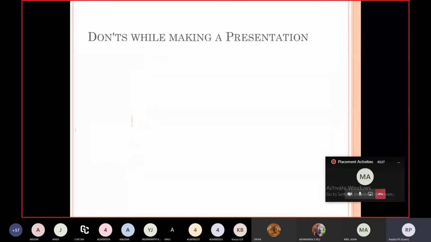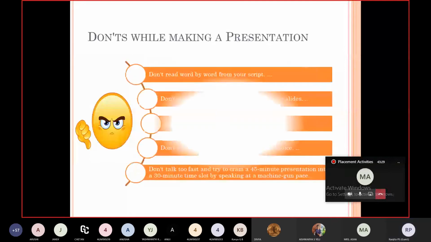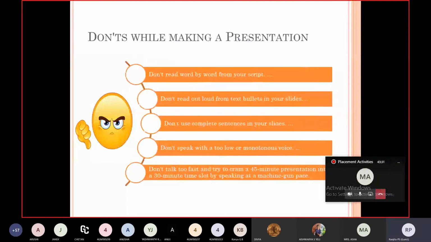Don'ts while making a presentation. Don't read word by word from your script. Don't read out loud from text bullets in your slide. Don't use complete sentences in your slide. Don't speak with a too low or monotonous voice. Don't talk too fast and try to cram a 45 minute presentation into a 30 minute time slot at gun pace.